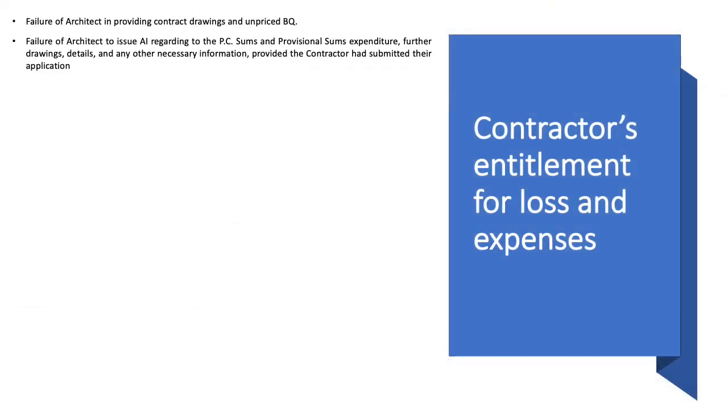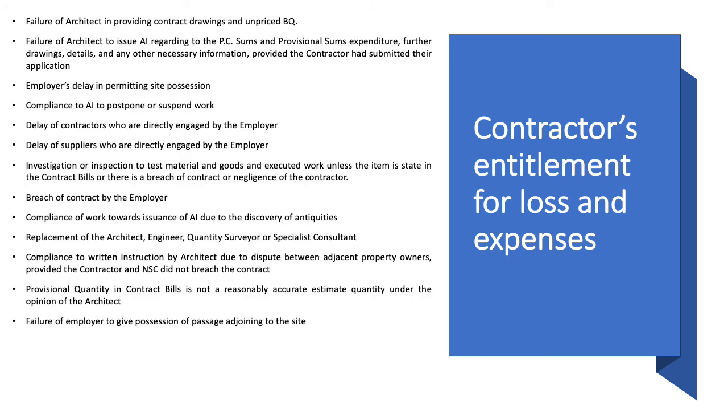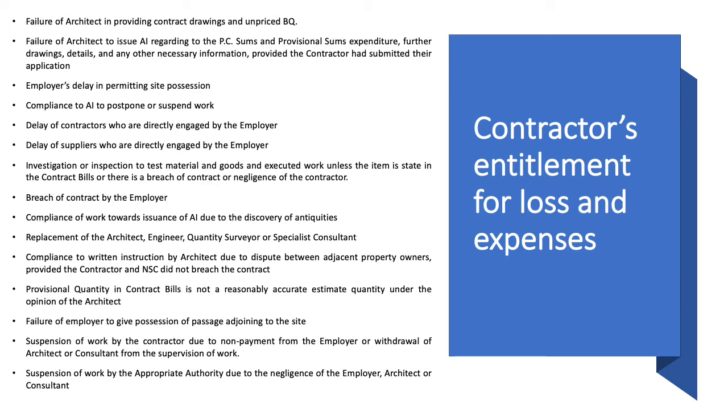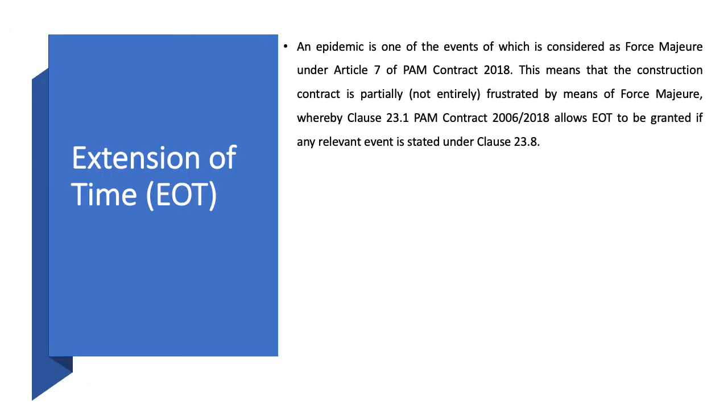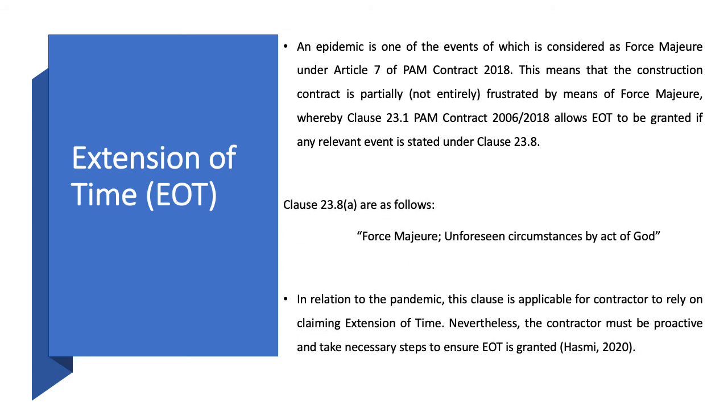The contractor's entitlement for loss and expenses is as follows. An epidemic is one of the events which is considered as force majeure under Article 7 of PAM Contract 2018. The clause is as follows. In relation to the pandemic, this clause is applicable for the contractor to rely on claiming extension of time. Nevertheless, the contractor must be proactive and take necessary steps to ensure EOT is granted.